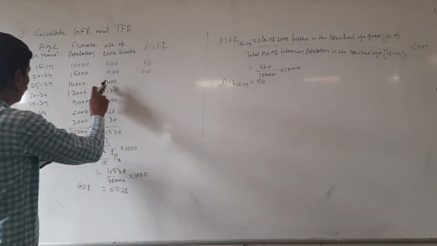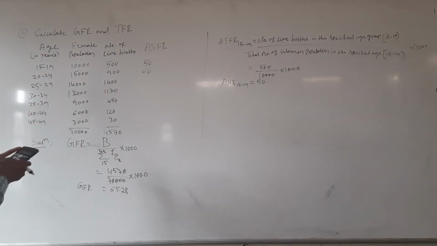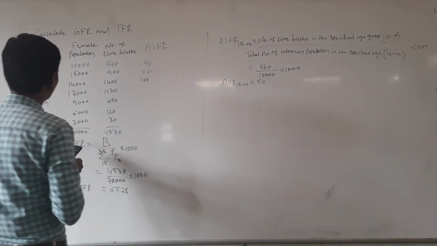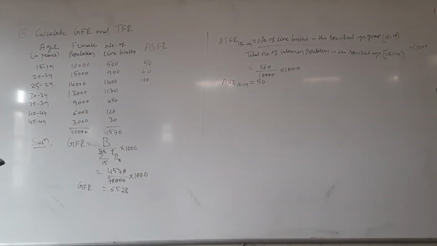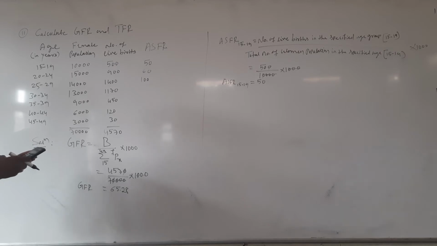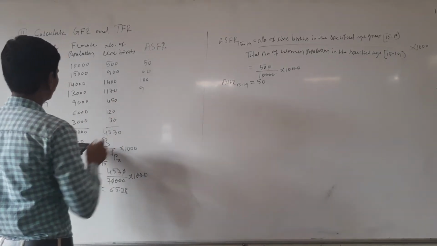The next, 25 to 29, number of live births were 1400 divided by female population 14,000 into 1000, then we get 100. The next, 1170 divided by 13,000 into 100, then we get 9.